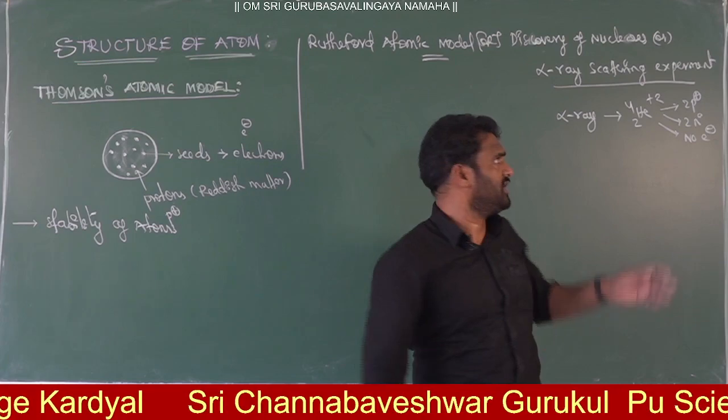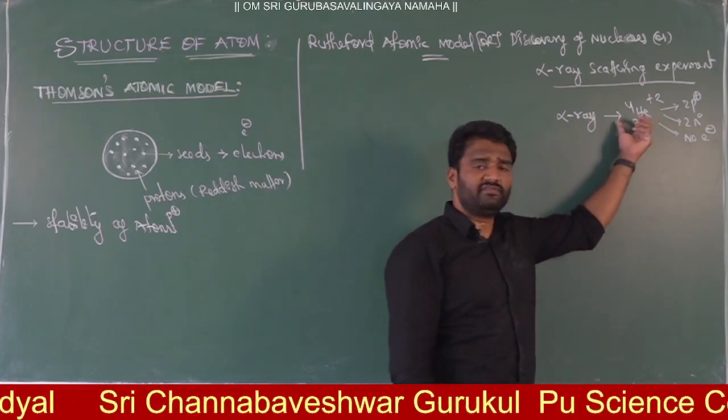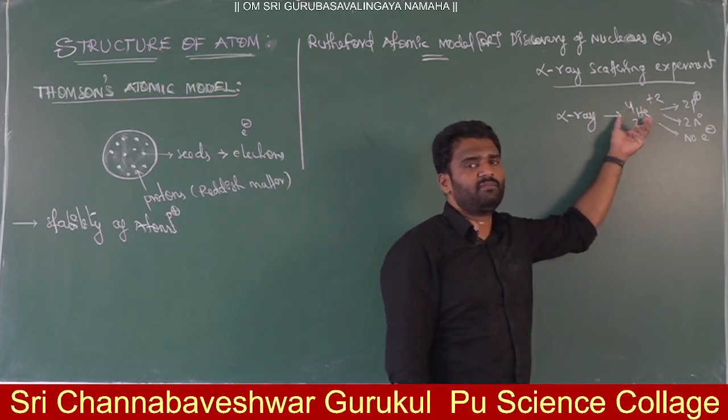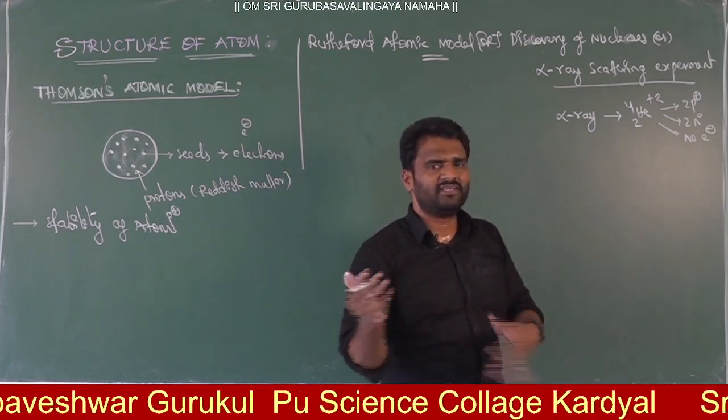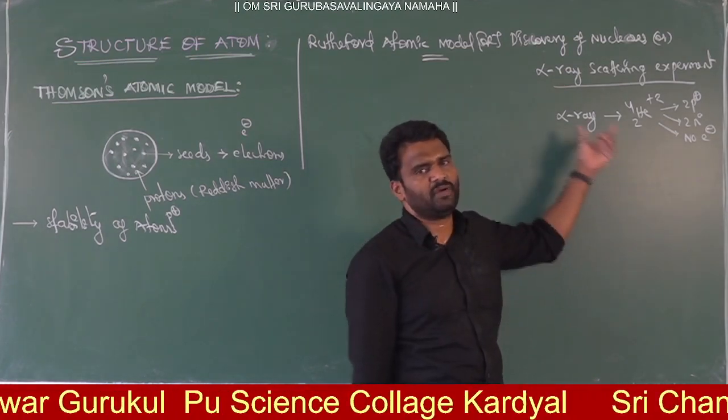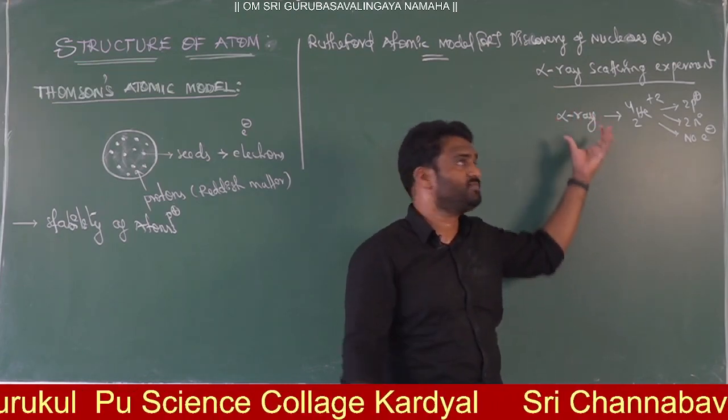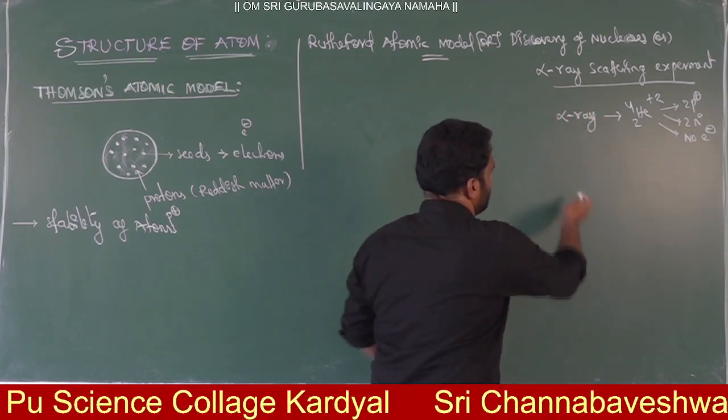A beam of n number of these helium di-positive particles is said to be an alpha ray. A ray is nothing but a beam, a bunch of these particles. This is one piece of information.